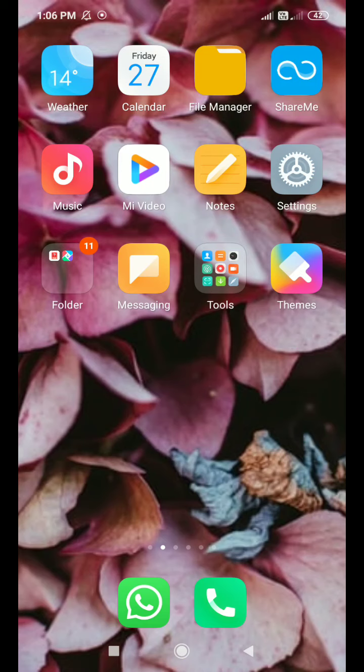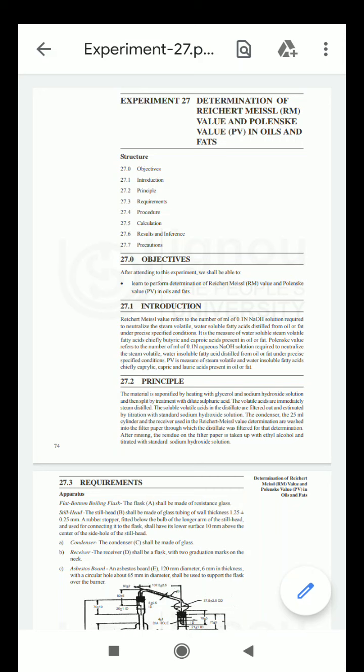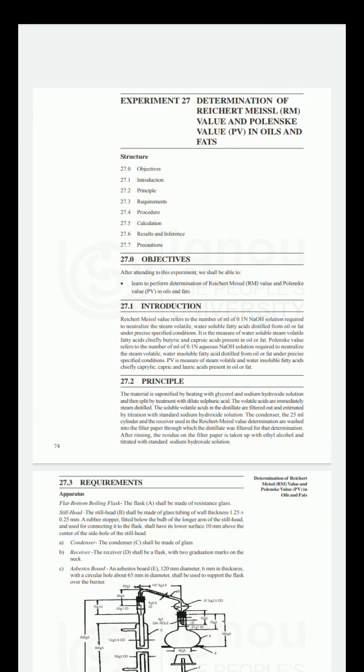In today's lecture, we will see the physical constants. In your syllabus, different physical constants are listed, like saponification value, iodine value, acid value, then acetyl value, Reichert-Meissl value, and ester value. These are all the physical constants mentioned in your syllabus. In today's lecture we will see the Reichert-Meissl value and Polenske value.